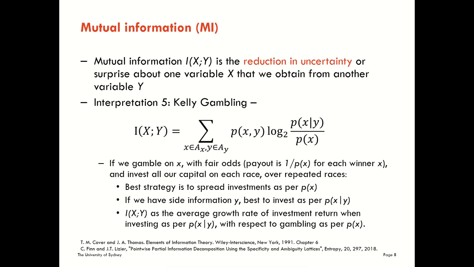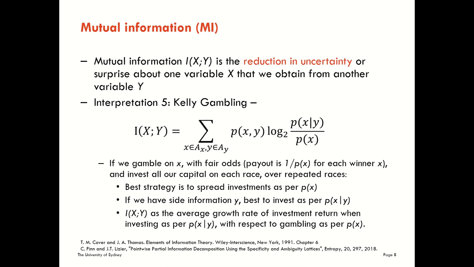But if we're having repeated races, then our strategy is to survive in the long term. We can't just bet on one horse if we want to survive in the long term, because if that horse doesn't win, we lose everything. Okay, so we want to be able to survive, and the best strategy, it turns out, is to spread our investments over all the horses so that whoever wins, we still survive, and we can play on the next race again. But we want to spread our investments as per the true probability of those horses winning. So for the horse that's going to win 50% of the time, we put 50% of our capital on that horse, and so on. That turns out to be the best strategy in the long term.